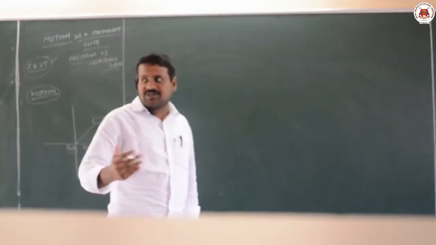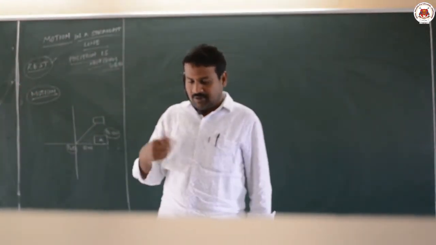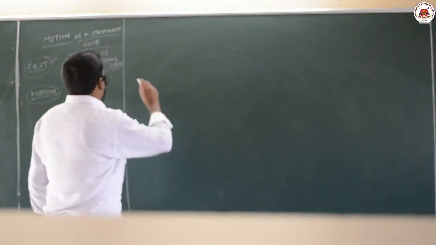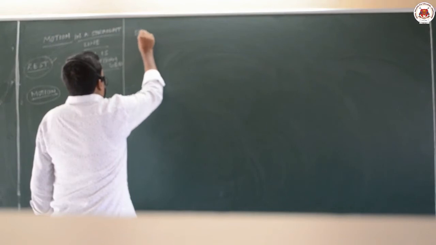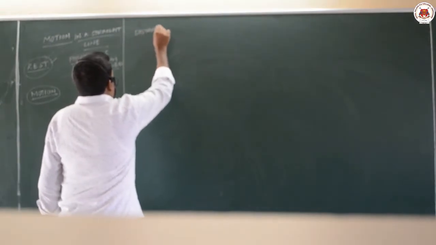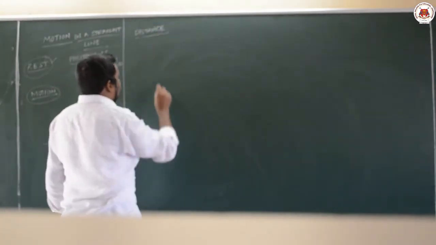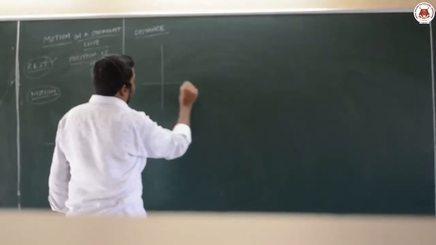So, when a body starts motion, it will travel some distance. What is the meaning of distance? It is the path followed by the body.